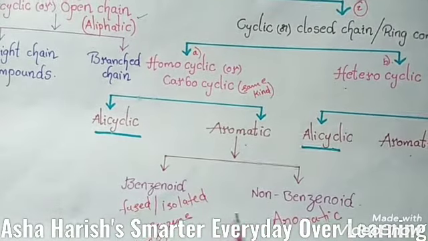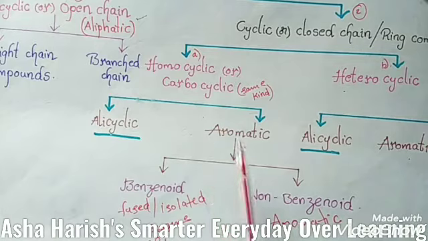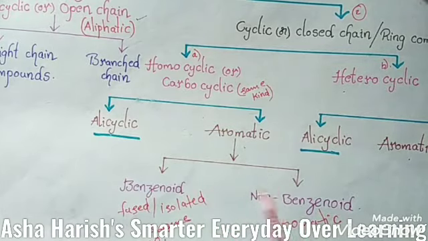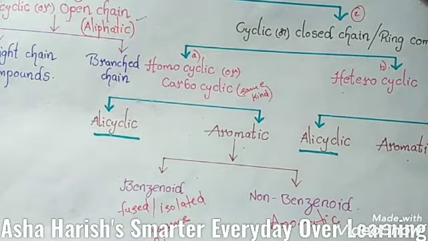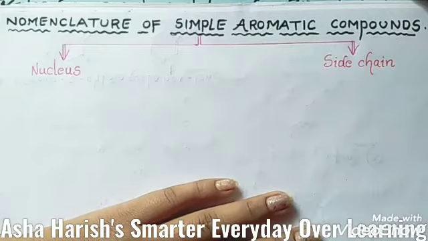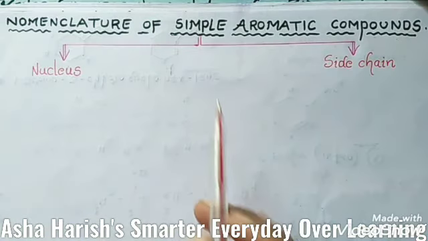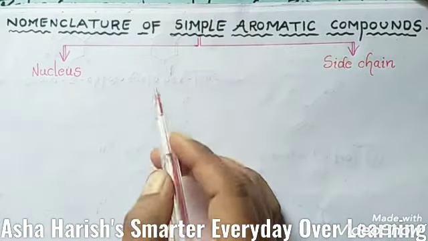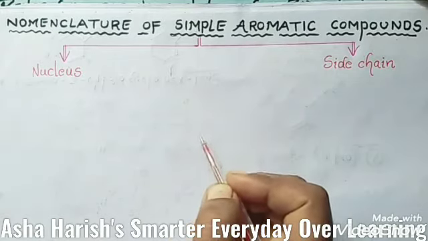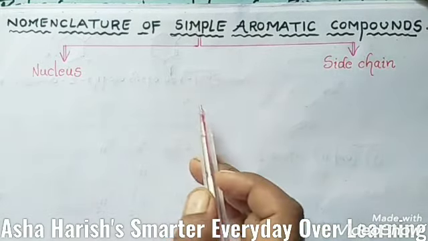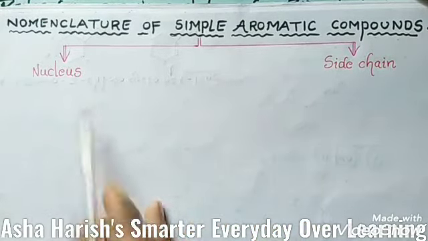Aromatic compounds contain, as you know very well, one or more isolated or fused benzene rings. An aromatic compound consists of two parts.